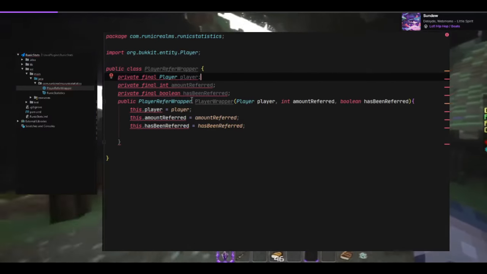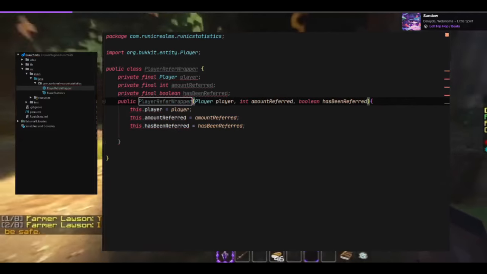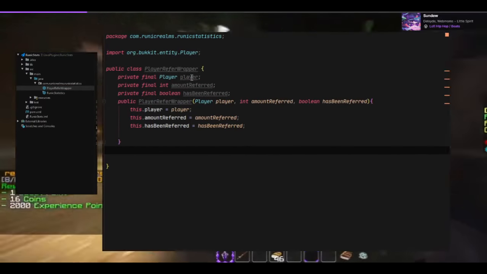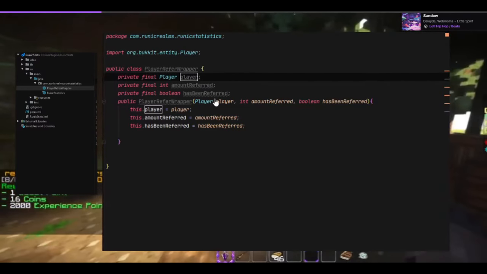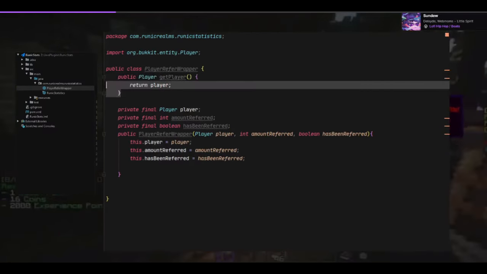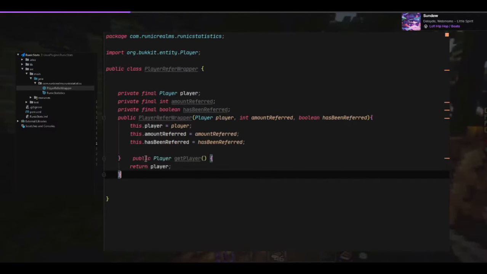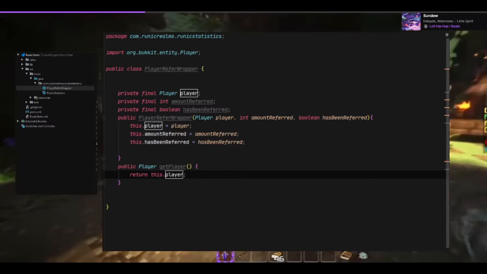Oh, I know why. Because I'm a doo-doo head, that's why, right there. That looks nice. There we go, all better. Now I just need to create some getters and setters, so we can do alt insert to actually insert a getter. And that will go right there. And we just return this dot player. We need to put this in front of it, because each object is going to be different.